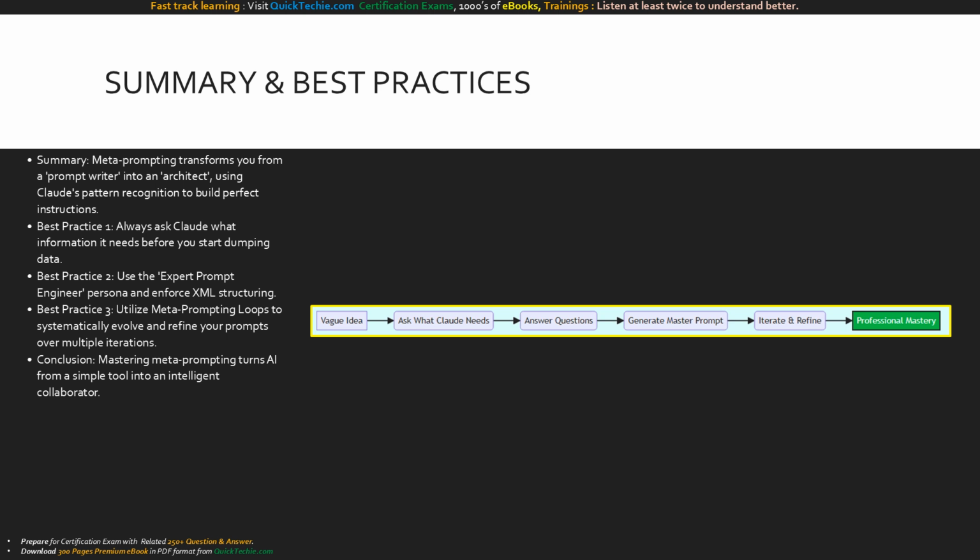Our final diagram charts your path to professional mastery. You start on the left with a vague idea. You immediately ask what Claude needs, answer those specific questions, and let the AI generate the master prompt. You iterate and refine through loops, and ultimately arrive at the green node, professional mastery. Your days of staring at a blank prompt box are over.